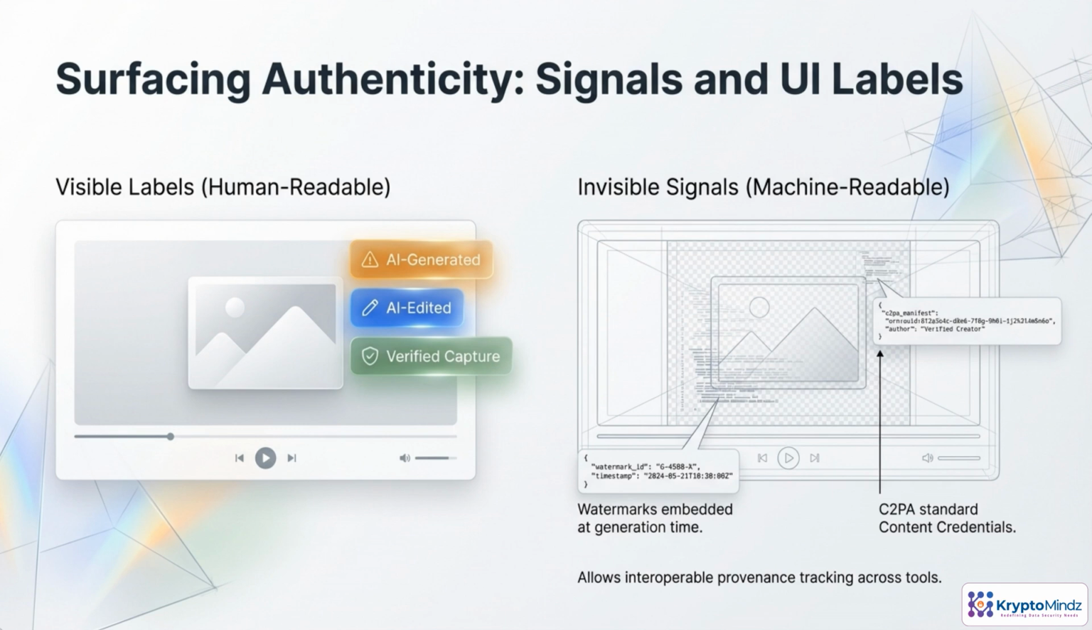To rebuild trust in media, we need two layers of authenticity signals working together. First, human-readable labels that quickly answer: was this AI-generated, AI-edited, or a verified real capture? These give everyday users an instant gut check before they share or rely on content. Second, machine-readable signals. Cryptographic watermarks and standardized content credentials like C2PA manifests. These travel with the file across platforms and tools, enabling automated checks, policy enforcement, and forensic audits. Strong identity for content comes from combining both layers, not choosing one.